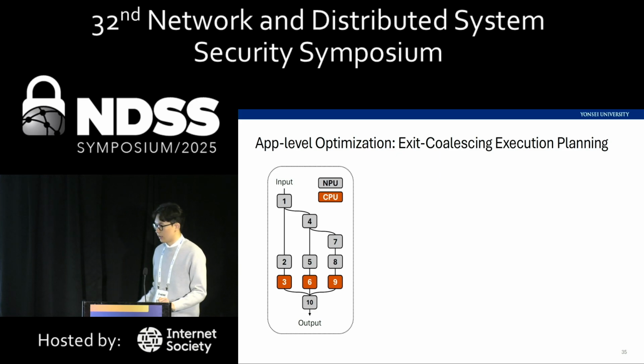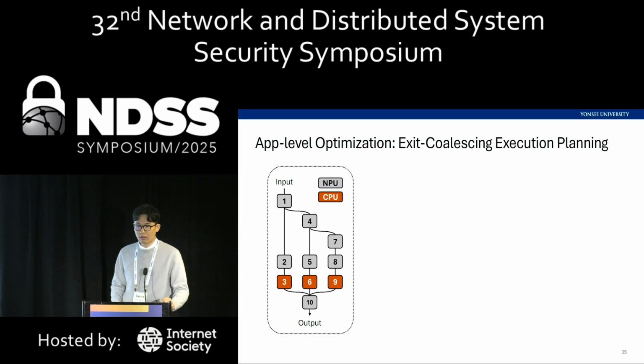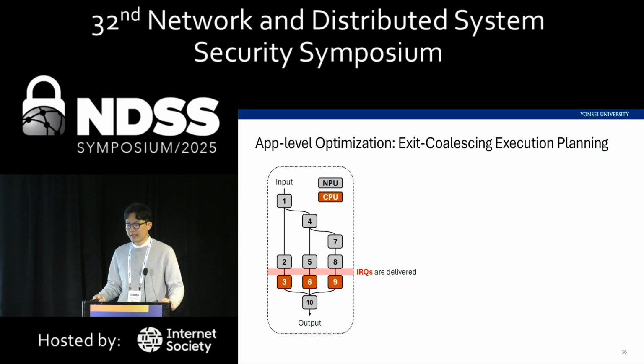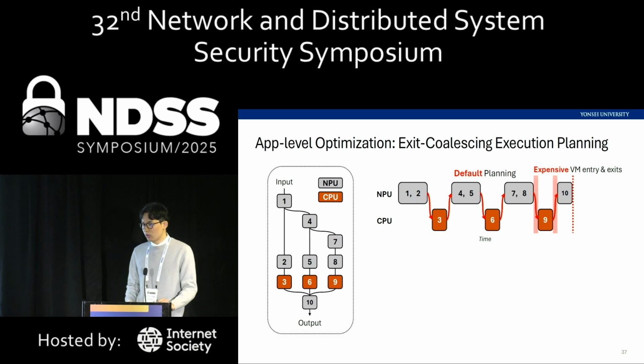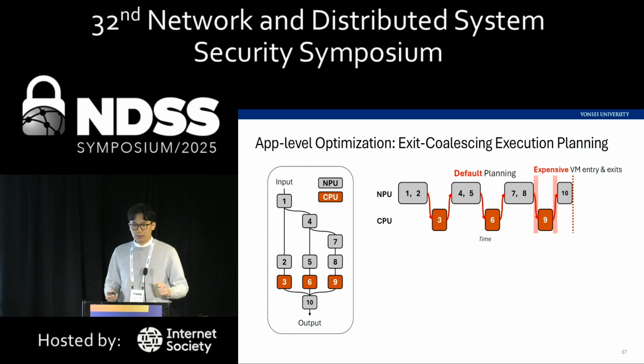In a DNN model, there are NPU-supported operators and CPU fallback operators. As you can tell by its name, CPU operators are operators that are not supported by the NPU. After executing the NPU-supported operators, the NPU will deliver the interrupt to the VM so that the VM could then execute the next CPU operator. In our default execution order, the CPU operators number 3, 6, and 9 will be separately executed. So in total, 3 interrupts will be sent to the VM.